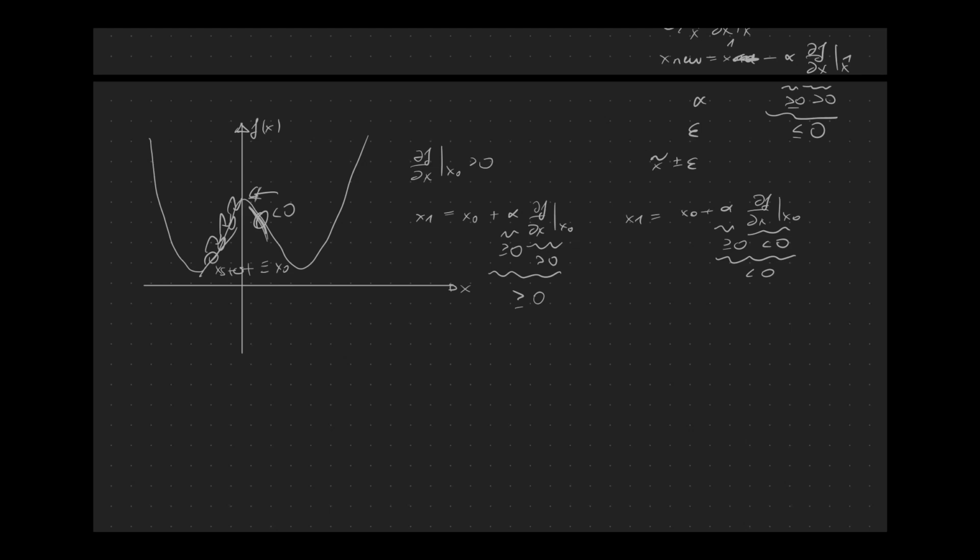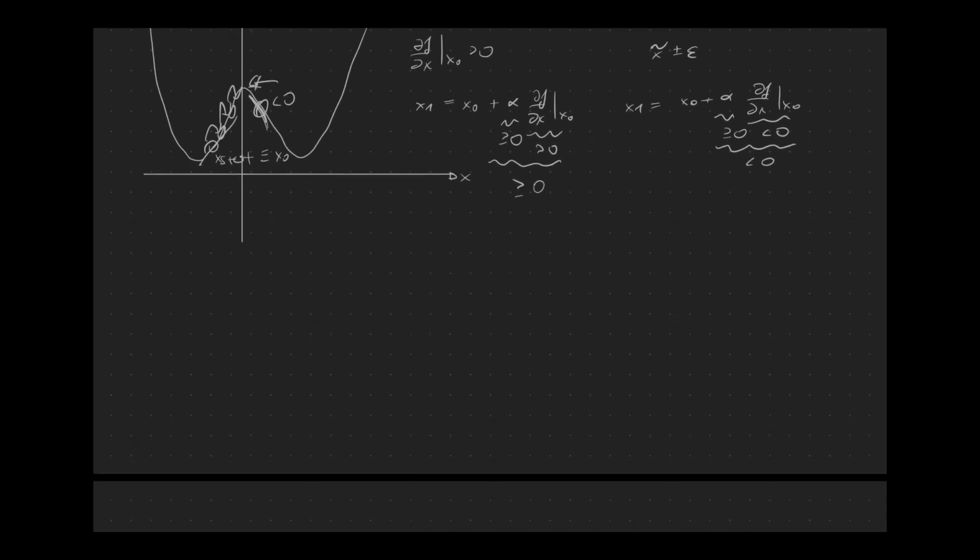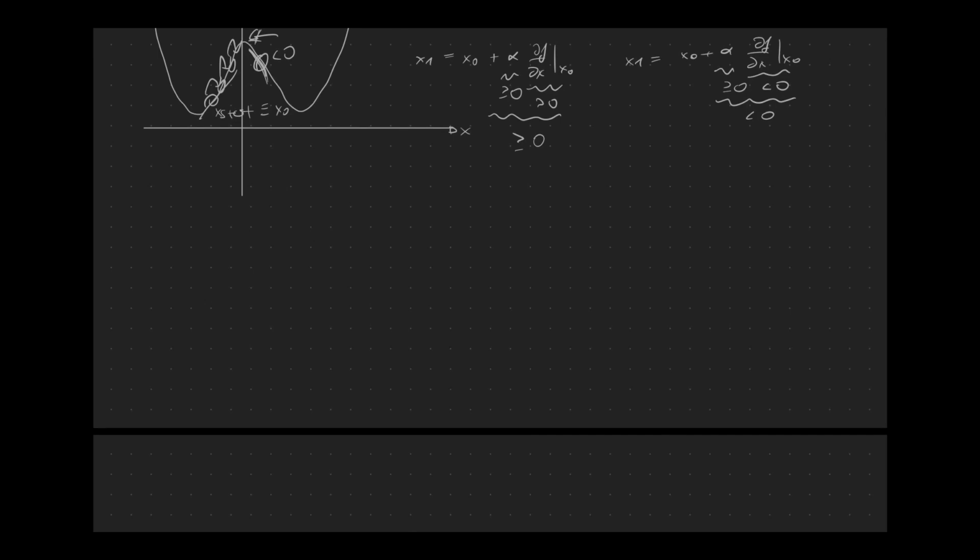Okay, so in principle, we derived two update rules, one for finding minima and one for finding maxima. Let's write them down. So we have x_{k+1}. Let's write them down in a more general way, for k being an element of the natural numbers including 0.